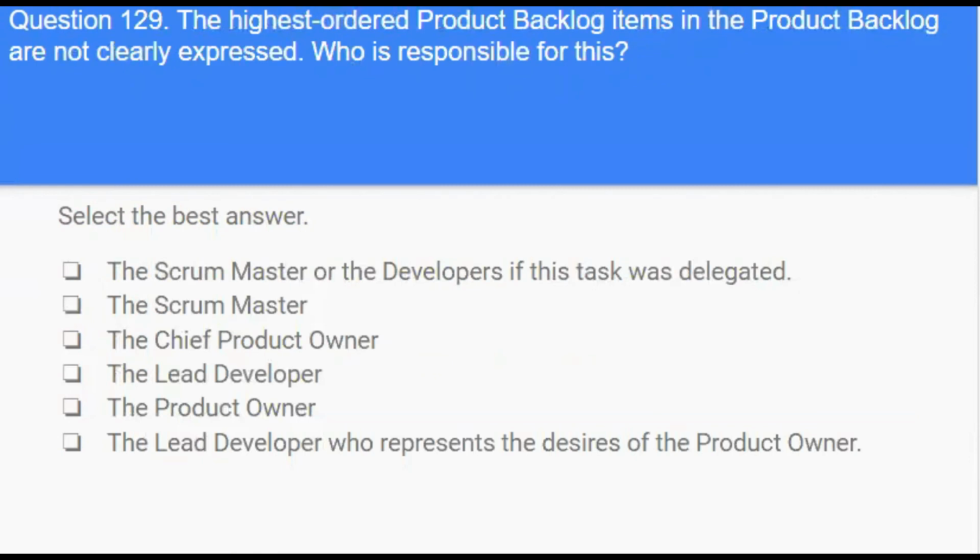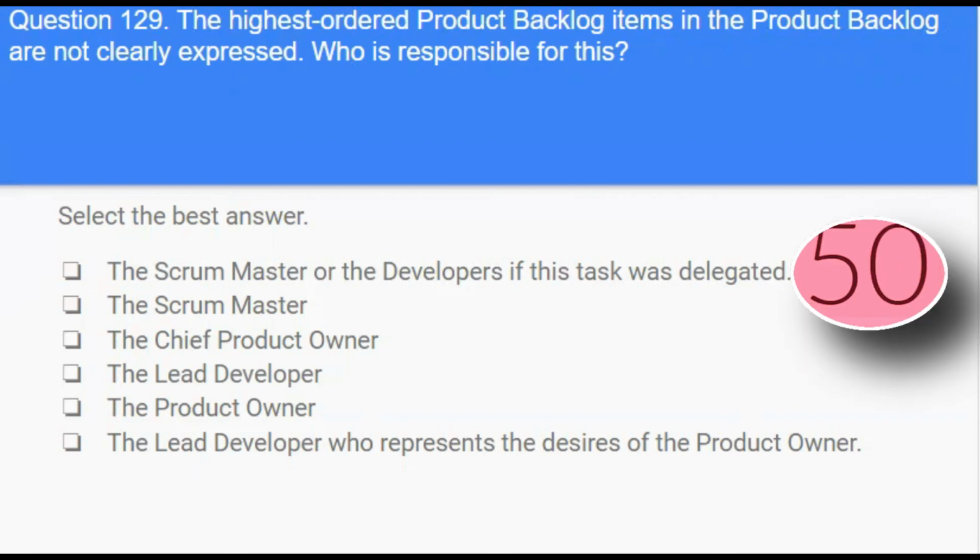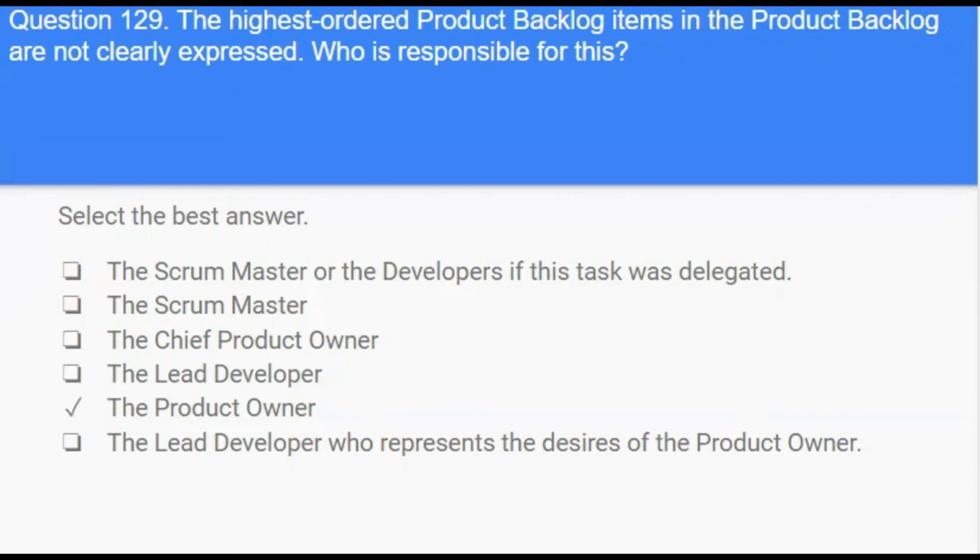Next question. The highest order product backlog items in the product backlog are not clearly expressed. Who is responsible for this? Options. The Scrum Master or the developers if this task was delegated. The Scrum Master, the Chief Product Owner, the Lead Developer, the Product Owner, the Lead Developer who represents the desires of the Product Owner. Answer is the Product Owner.